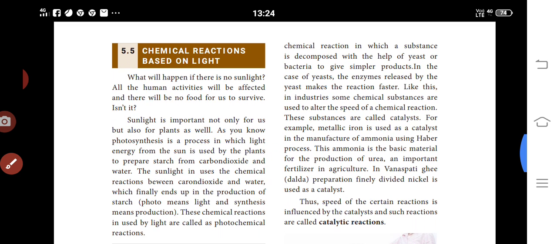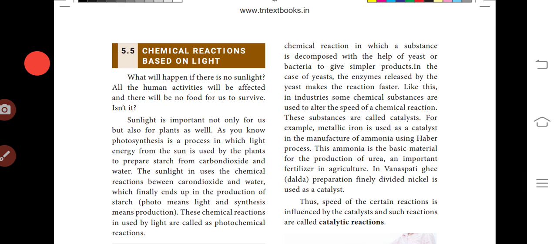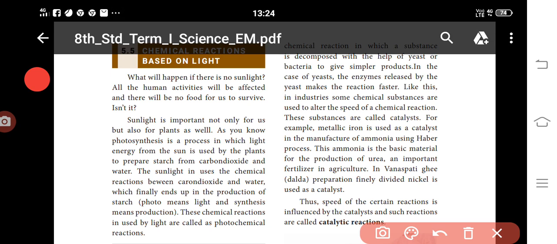So chemical reactions due to light. Light is a very important element in photosynthesis. It provides the energy which causes water and carbon dioxide to form the plant food.